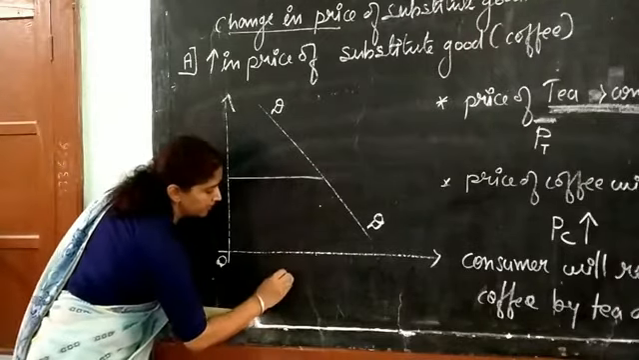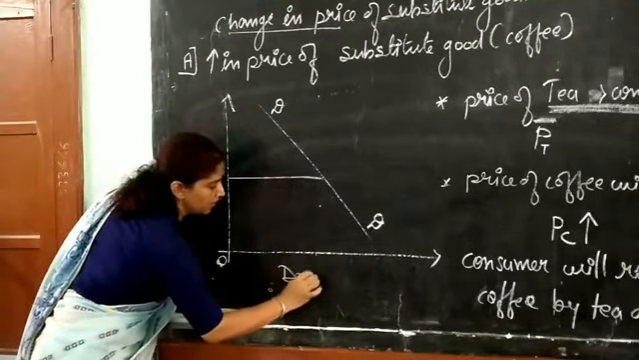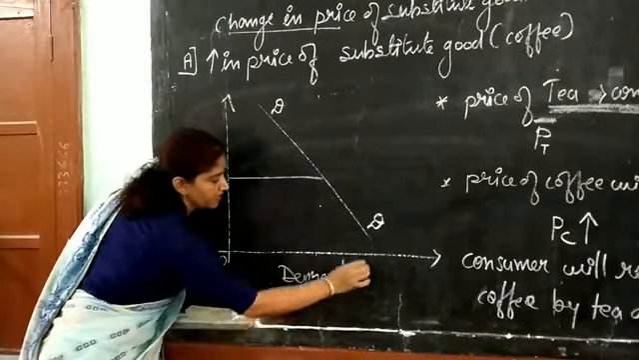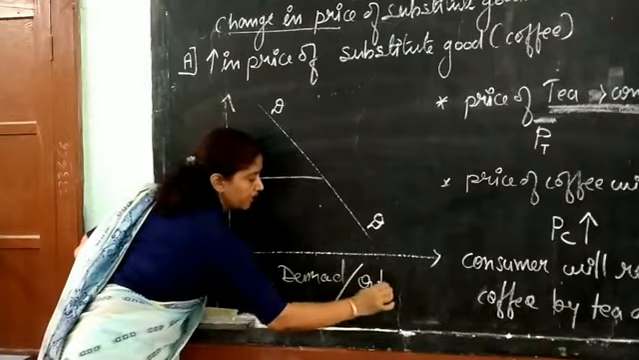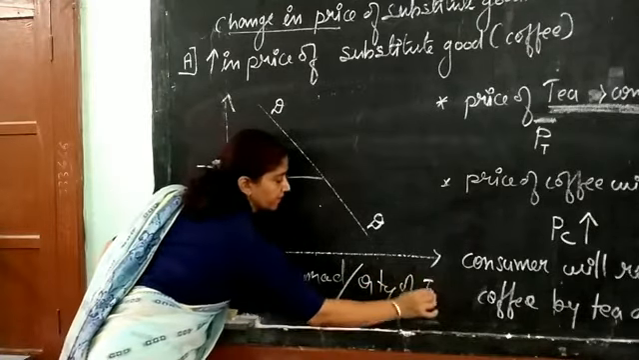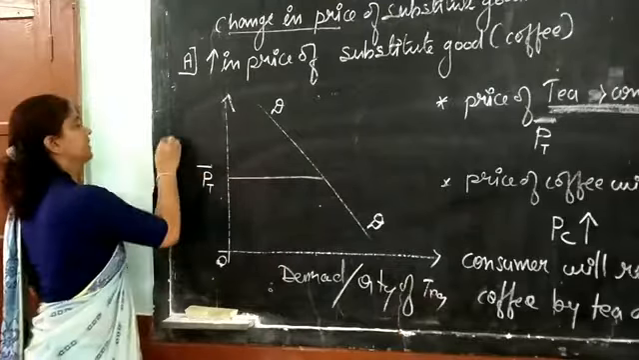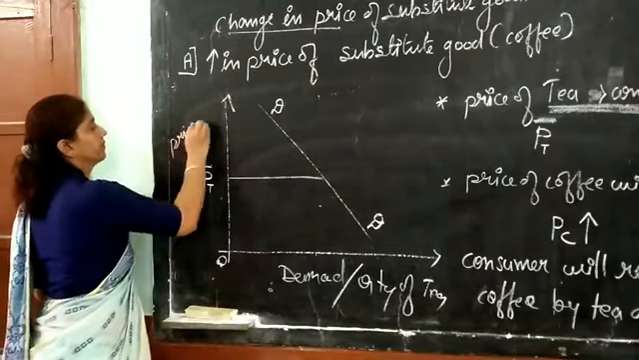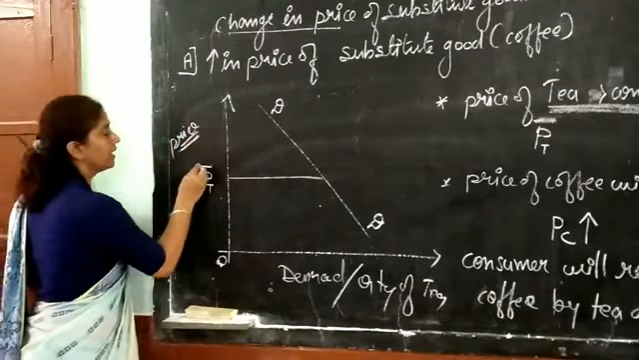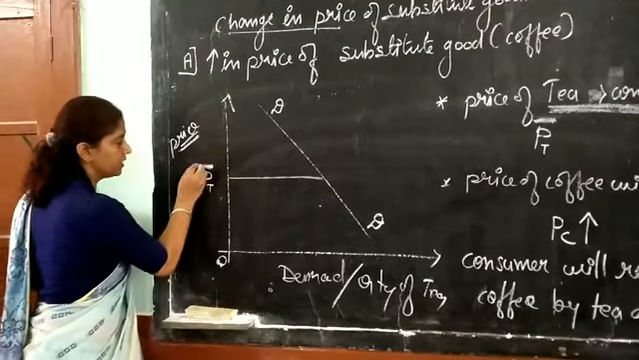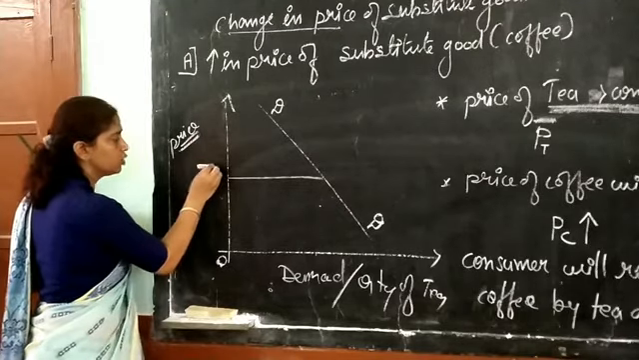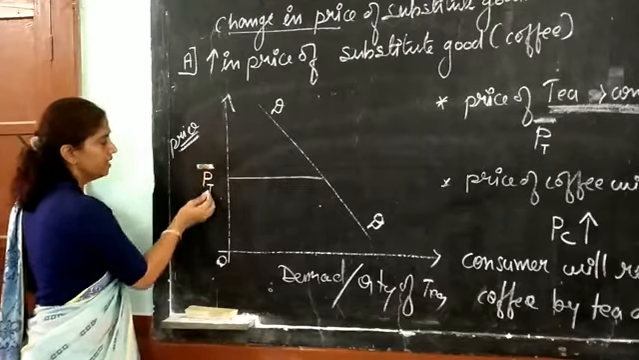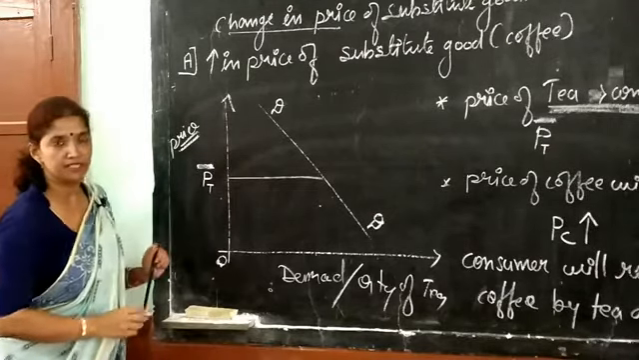On the x-axis we have taken demand or quantity of tea. On the y-axis there is the price of tea, and we assumed that the price of tea is constant, and the constant price is shown by a bar sign above the symbol P.